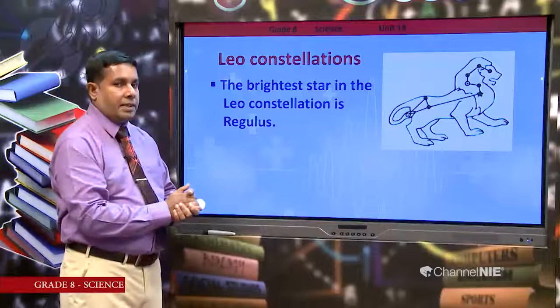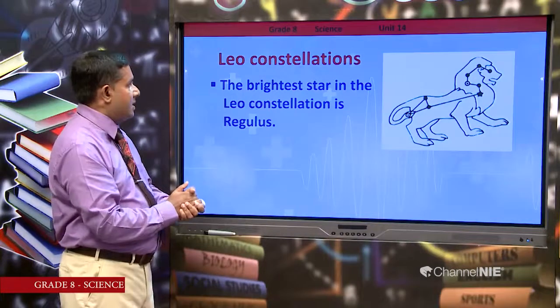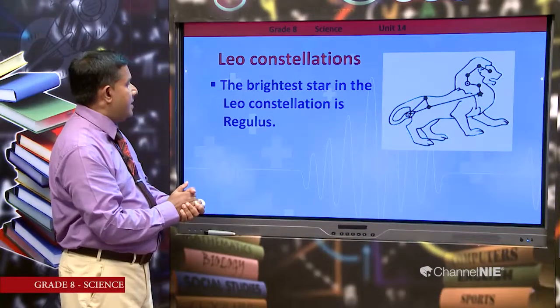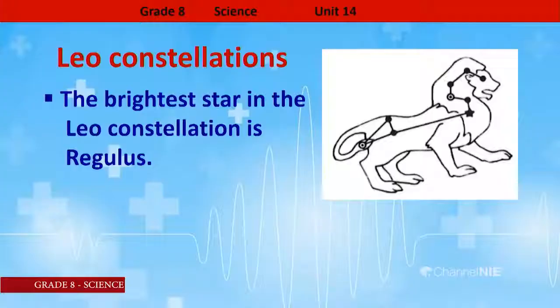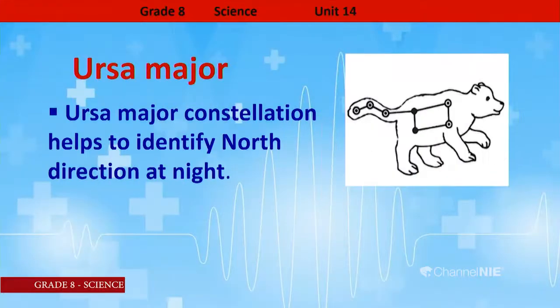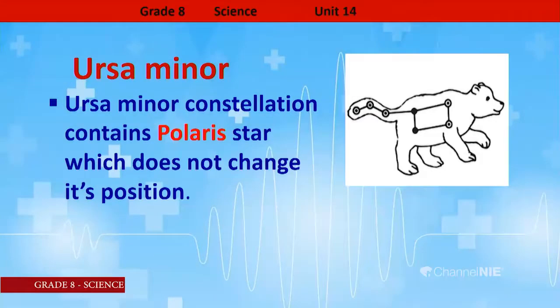Then Leo constellation, shall we focus on this Leo constellation? The brightest star in the Leo constellation is Regulus. And Ursa Major constellation, this constellation helps to identify north direction at the night. And Ursa Minor. Ursa Minor constellation contains Polaris star which does not change its position.